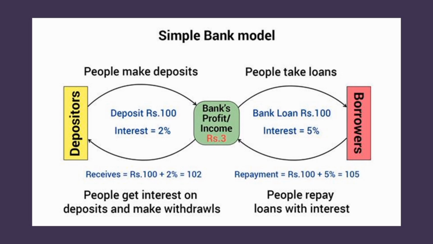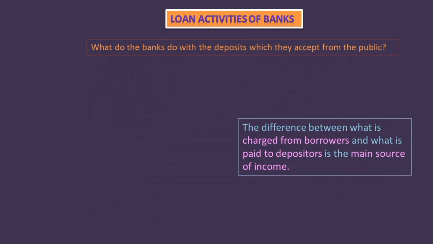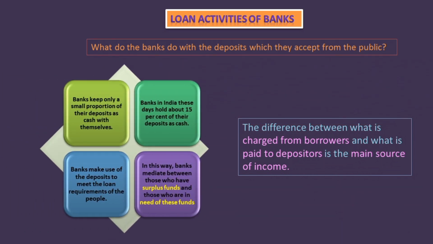So let's move forward. This is the written form of that picture: the difference between what is charged from borrowers and what is paid to the depositors is the main source of income of the bank. The bank acts as a mediator between those who have surplus funds, meaning the depositors, and those who are in need of these funds, meaning the borrowers. The banks mediate between the depositors and the borrowers. But what does the bank mediate? Money. The bank mediates money between depositors and borrowers.